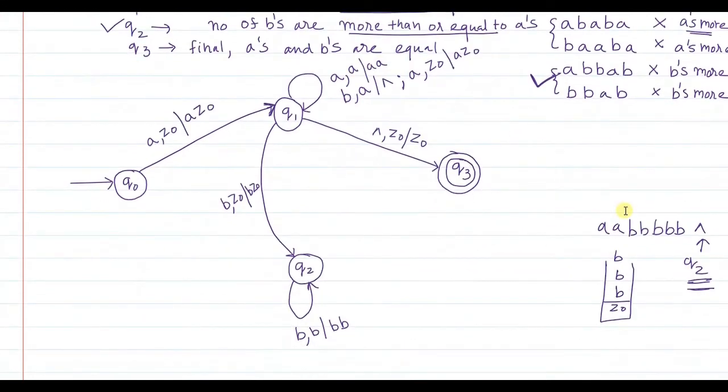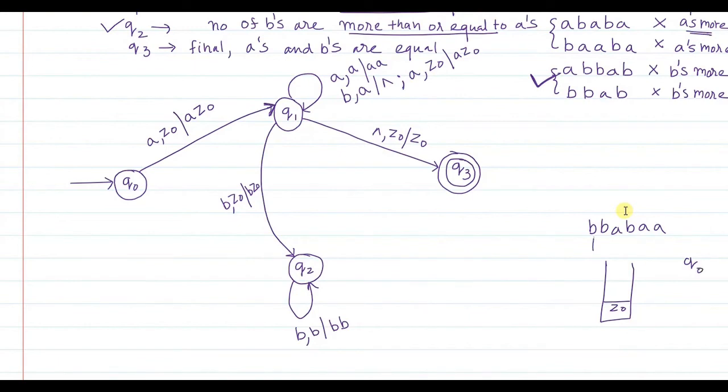Suppose the string that is given to me is BB, AB, A. So it starts with B now. Initially we are in Q0 state and the stack is empty.